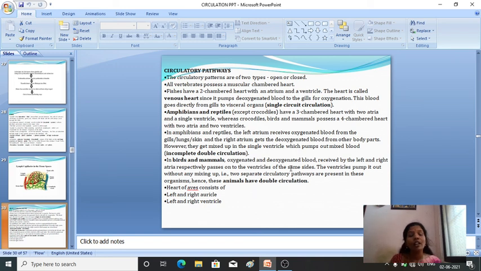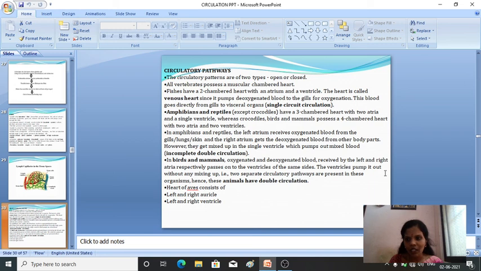Whereas in case of birds and mammals, we have a very special case: complete double circulation, where you will not find any mixing of oxygenated and deoxygenated blood. Oxygenated and deoxygenated blood are received by the left and the right auricles respectively. So the left part will receive the oxygenated blood and the right part will receive the deoxygenated blood, and they pass on to the ventricles of the same side.